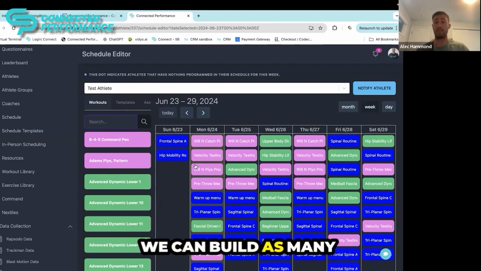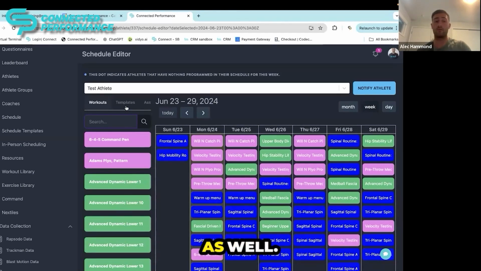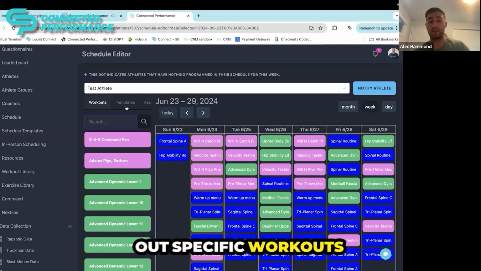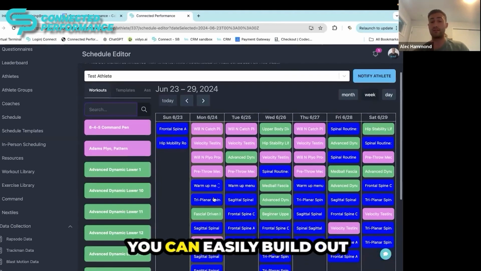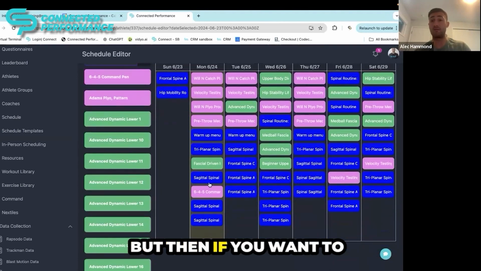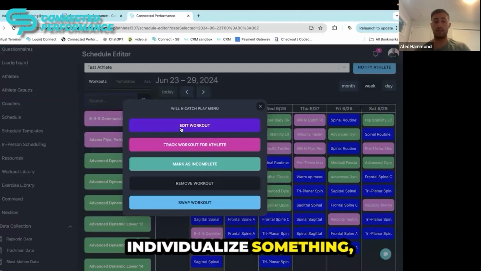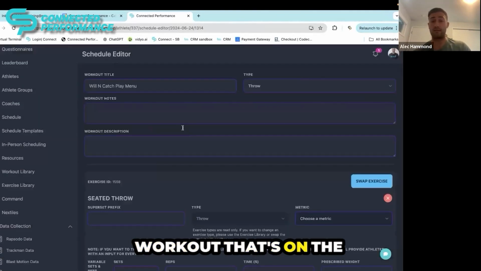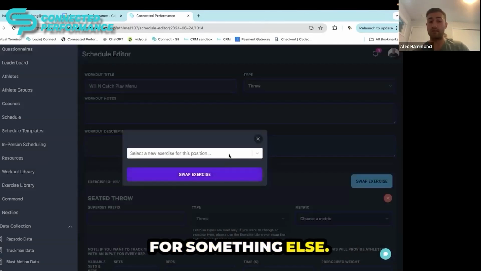Now, we can build as many workouts into this database as we want to with Connect, and then we can even build templates. So if you're building out 4, 6, 12-week blocks, that's available for you as well. But if you're building out specific workouts and plugging them into the schedule, you can easily build out all of these workouts for the weeks upcoming. But then if you want to get down and individualize something, you can easily edit this workout that's on the schedule and swap it out for something else. Okay, so this will only pertain to that specific athlete.